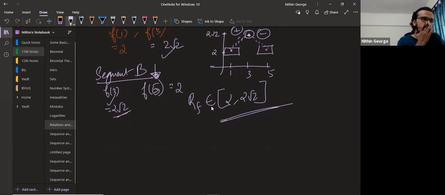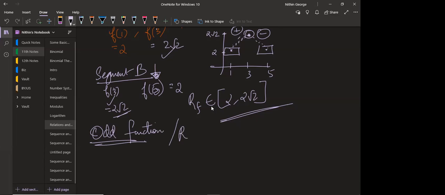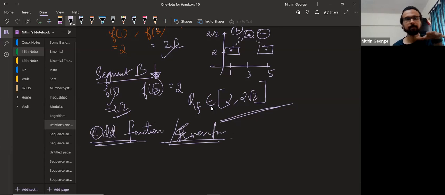Okay. Now let's move on. Okay, guys, you know how to find range, right? You will do other problems on your own. Yes, sir. Okay, please practice range problems. Okay, now we'll move on to odd functions and even functions. Okay, guys, you know what odd and even function is?